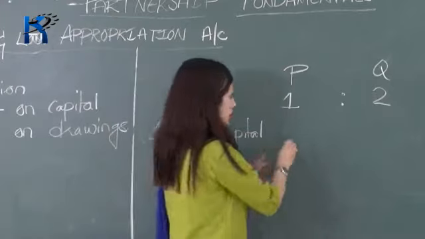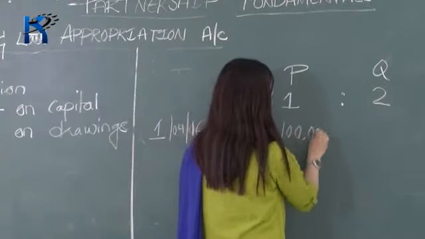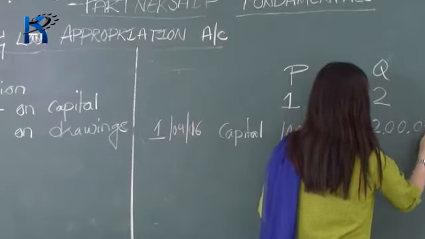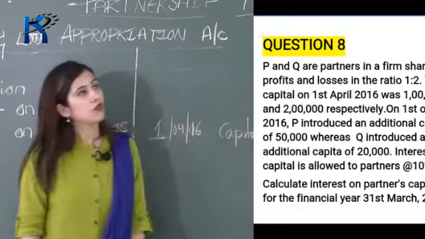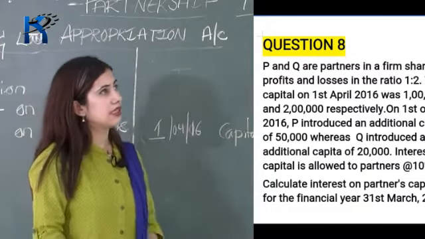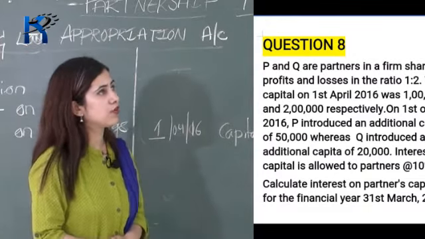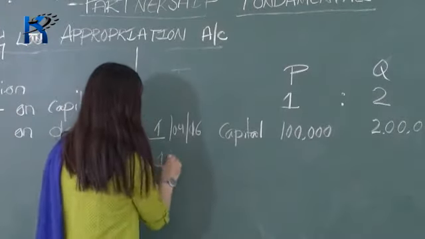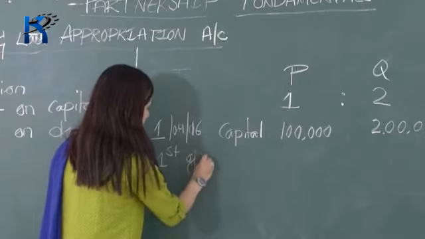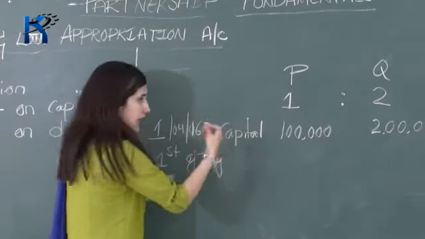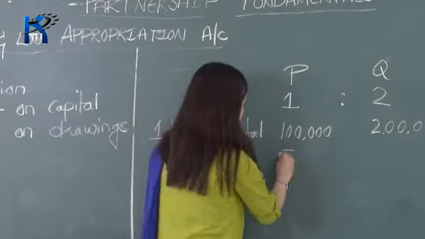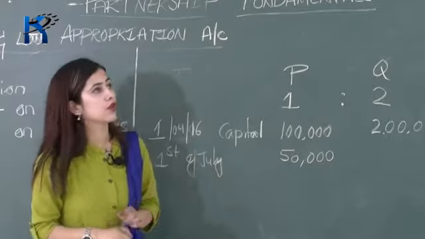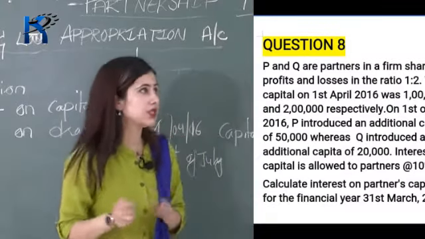So capital of P is 1 lakh and the capital of Q is 2 lakh rupees. After that, on 1st of July 2016, P introduced an additional capital of rupees 50,000. So P is introducing additional capital on 1st of July, that is 50,000 rupees. And on the same date, Q is also introducing additional capital of rupees 20,000.